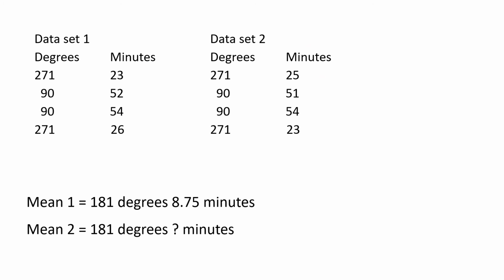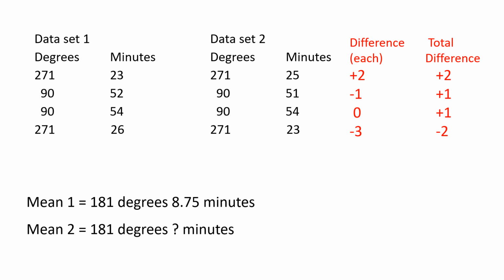We can also use the technique of finding differences between the sets so we don't have to do as much math. Consider these two data sets. We've calculated the mean for the first set. So what's the mean for the second? First thing we notice is that the values for the degrees are the same. So our mean value will have the same value for degrees. But how many minutes? Let's look at the differences between set 1 and 2.